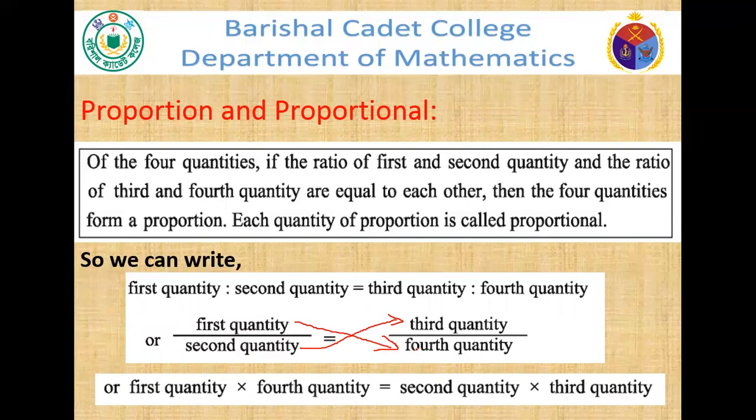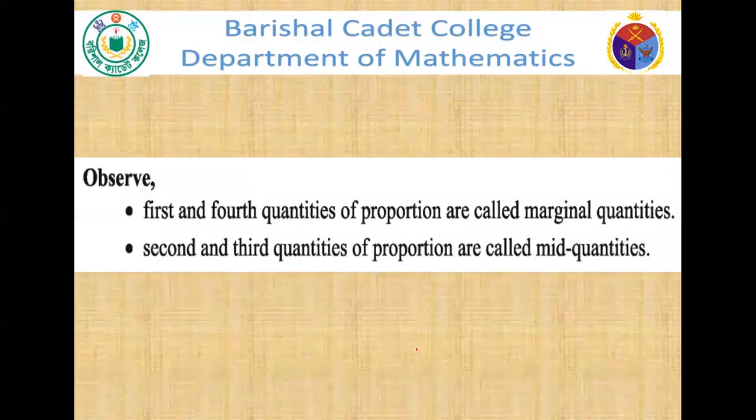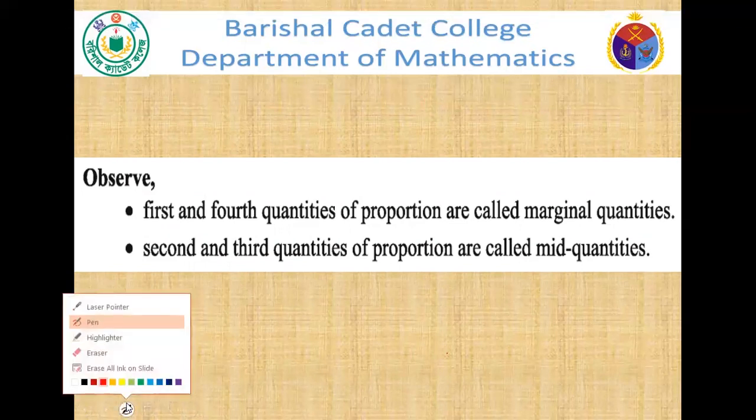Now we observe that the first and fourth quantities of a proportion are called marginal quantities, and the second and third quantities of a proportion are called mid quantities. So this is very important: what are the marginal quantities and what are the mid quantities?